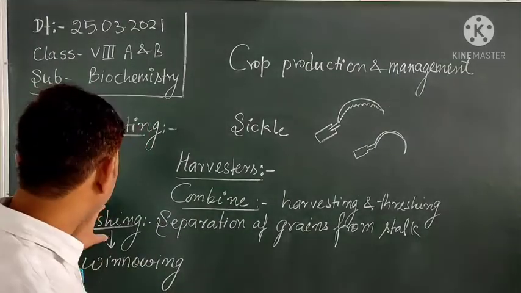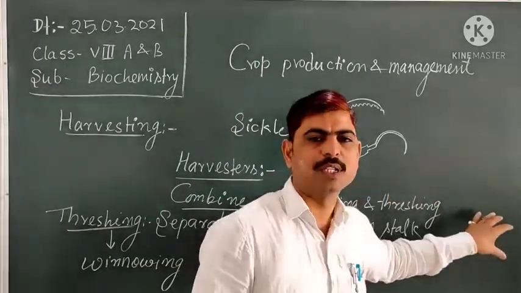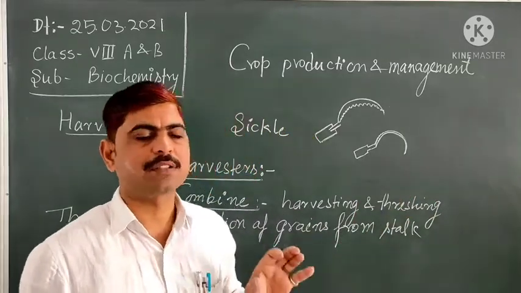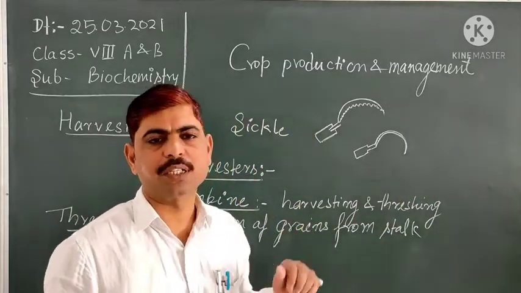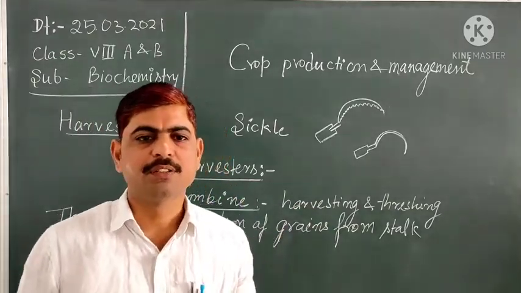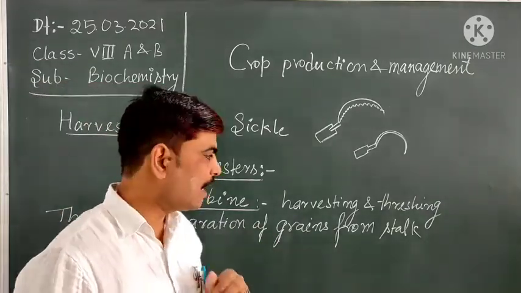The thresher or combine does all these things together at a time. It takes less time and less cost because it is machine driven, tractor driven, so it becomes very easy in less period of time. The whole crop is harvested, threshed and winnowed.